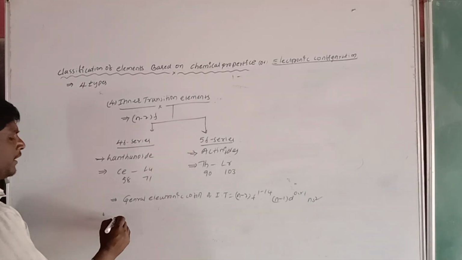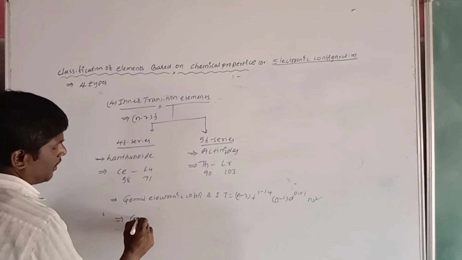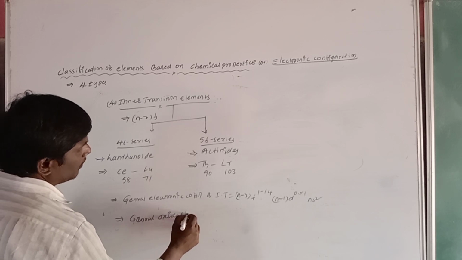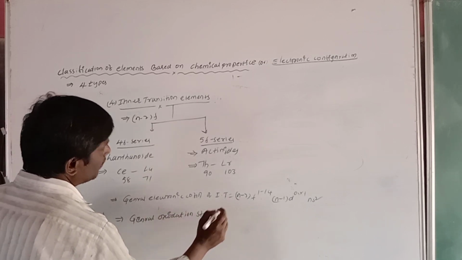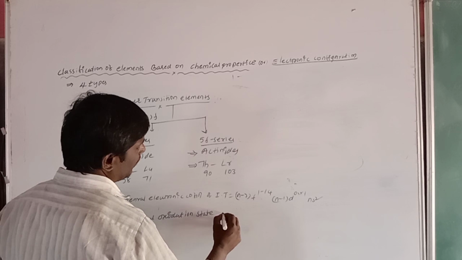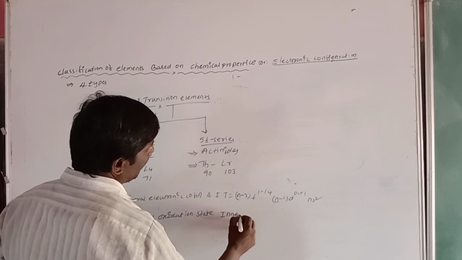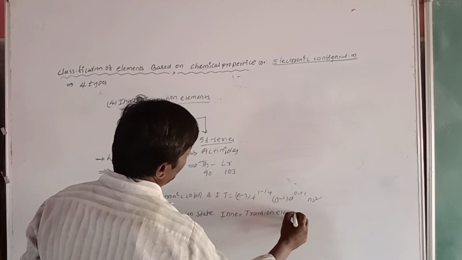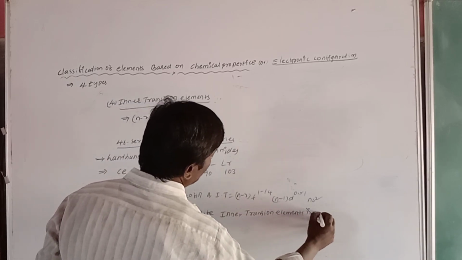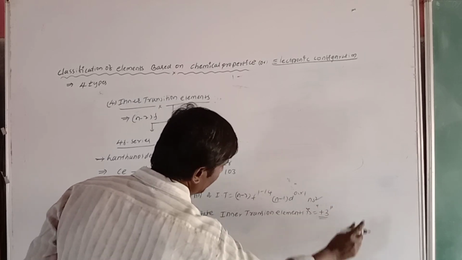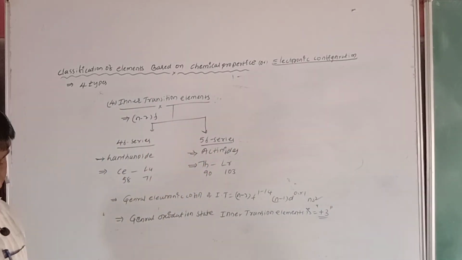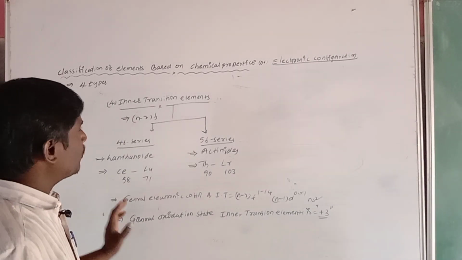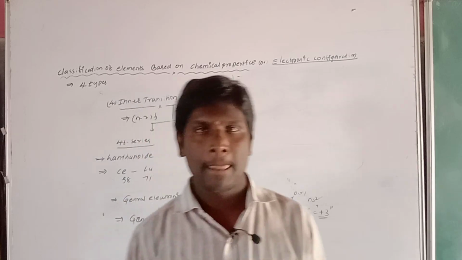Here, very important: the general oxidation state of inner transition elements is plus 3. Very important point. The general oxidation state of inner transition elements is plus 3. Totally, we completed session 3.